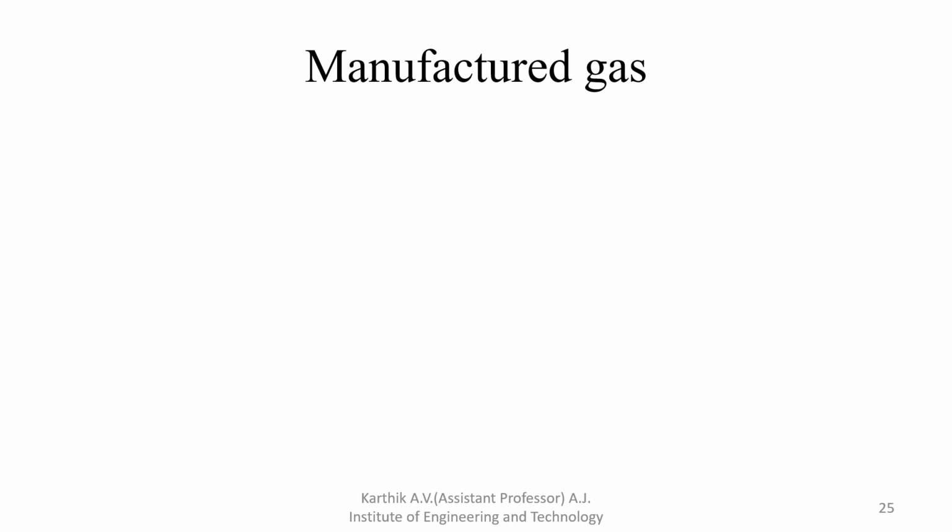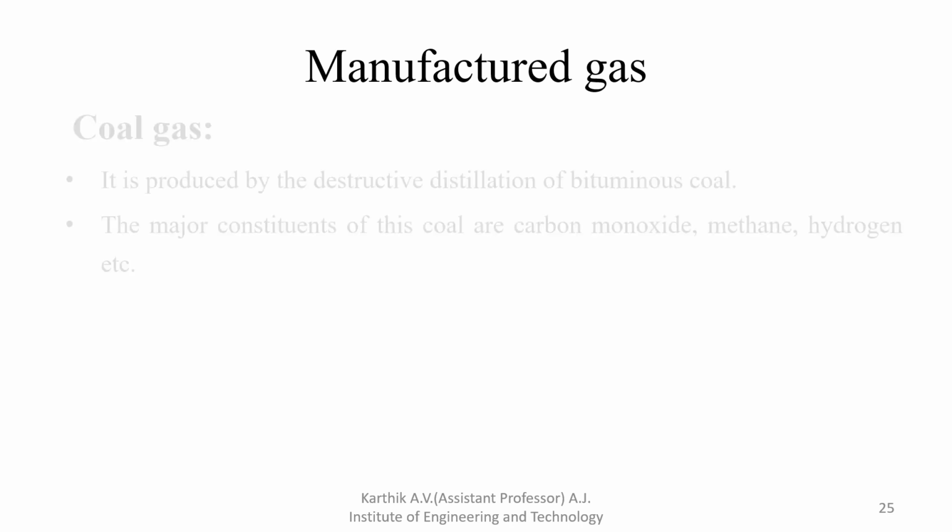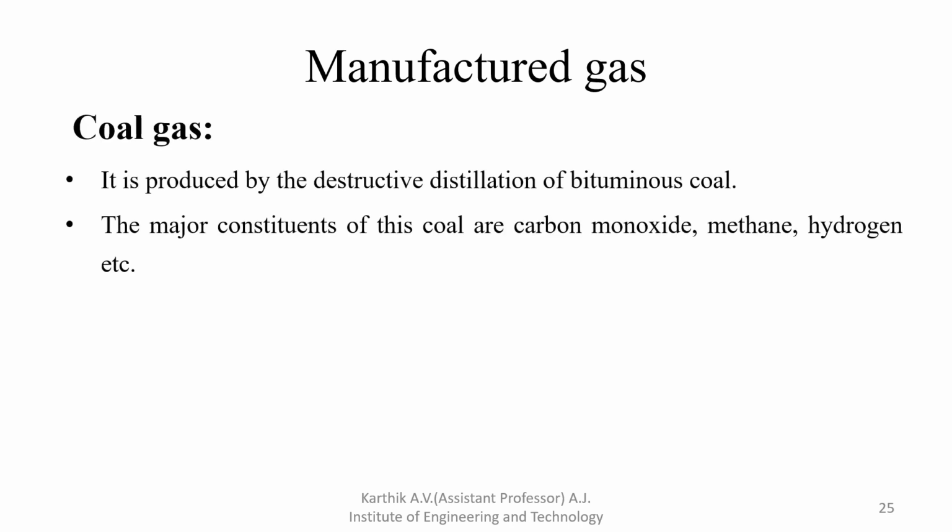Next, what is manufactured gas? Manufactured gas is nothing but coal gas. It is produced by the destructive distillation of bituminous coal. The major constituents of this coal gas are carbon monoxide, methane, hydrogen, etc.